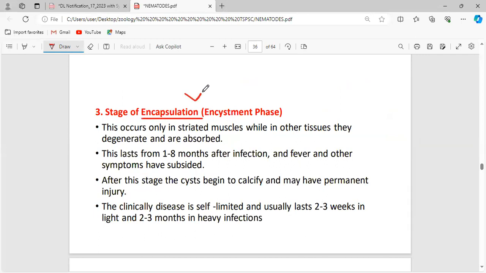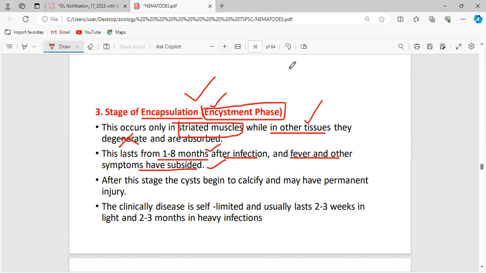Now, after the migratory phase, the encystment phase occurs, which means they are going to cover themselves within the cyst wall. This occurs only in the striated muscles. If it reaches other tissue, the larval stages will degenerate. This lasts from 1 to 8 months after the infection, and fever and other symptoms subside. See, they first infect and cause some symptoms, then cover themselves within the cyst wall, particularly in the striated muscles. And once the favorable condition occurs again, the cycle will continue. They are going to keep on giving infections.